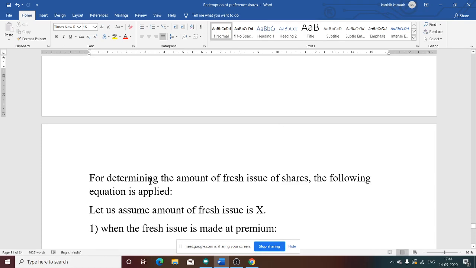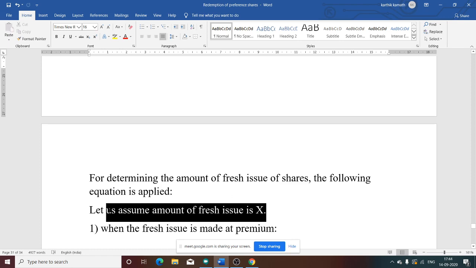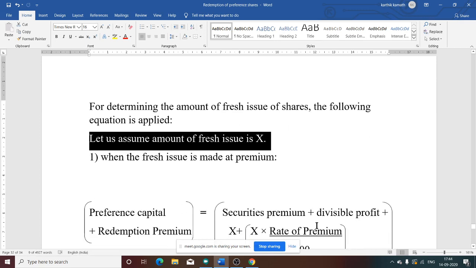For determining the amount of fresh issue of shares, the following equation is applied. We don't know the fresh issue, so we should assume fresh issue as x. Now, when there is a premium, what is the formula?